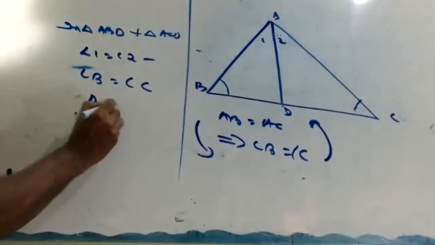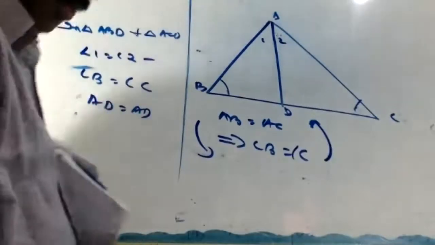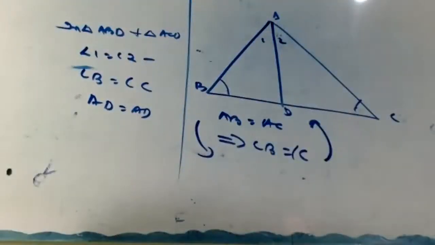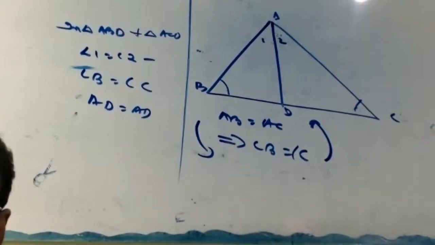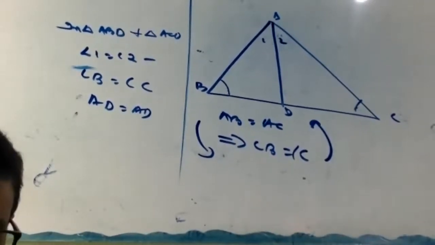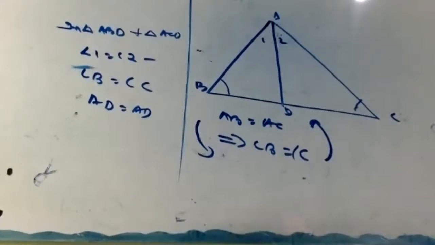AD equal to AD, common. Therefore, triangle ABD is congruent to triangle ACD.